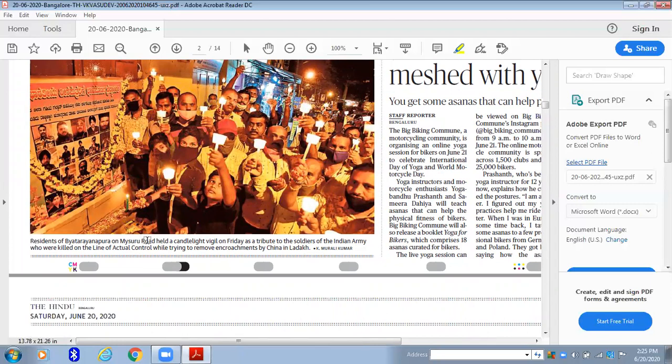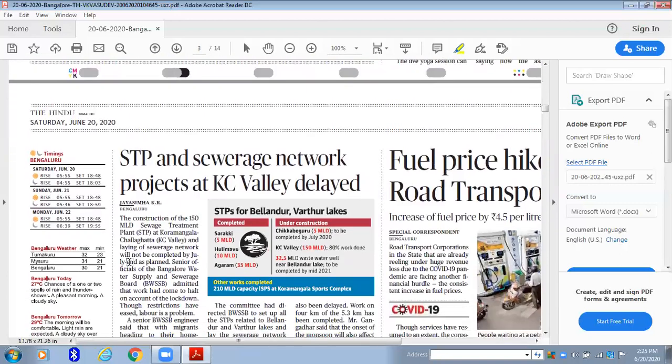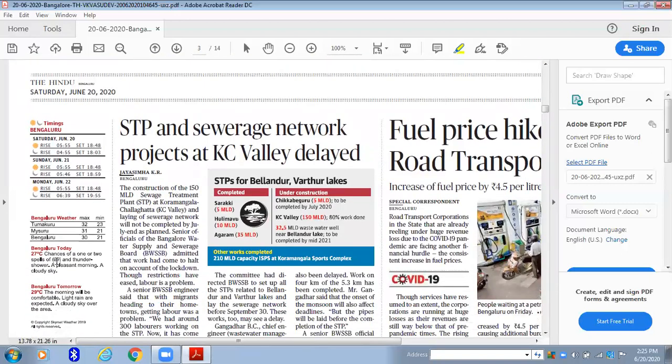See, line of actual control, again this thing is in the news. If you have read about the line of actual control previously, in a previous article, then you have much more clarity about why people are protesting. Now we'll move on to the next one. The rest of this left side column, you can just silently ignore.